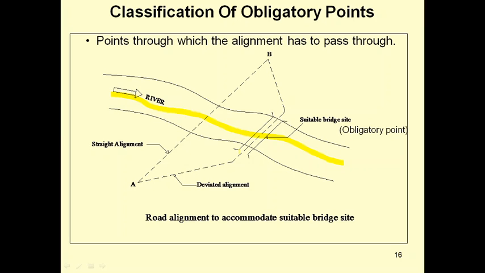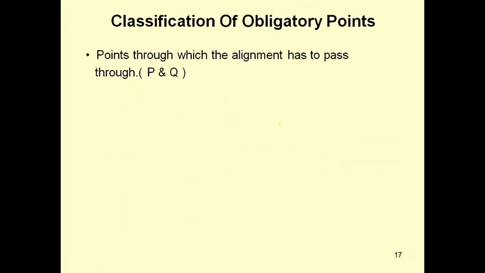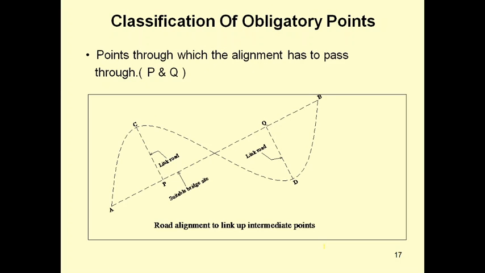And next, points through which the alignment has to pass, another example, P and Q. So this is nothing but road alignment linking intermediate points. In this you can see from A to B a straight major road, and P to C a small road, and Q to D another road. These two roads are connected to this main road. Okay, so A, P, C, Q, D, B are nothing but obligatory points.